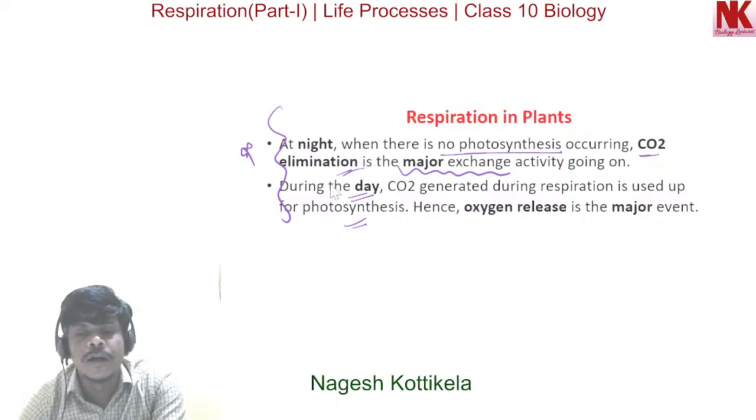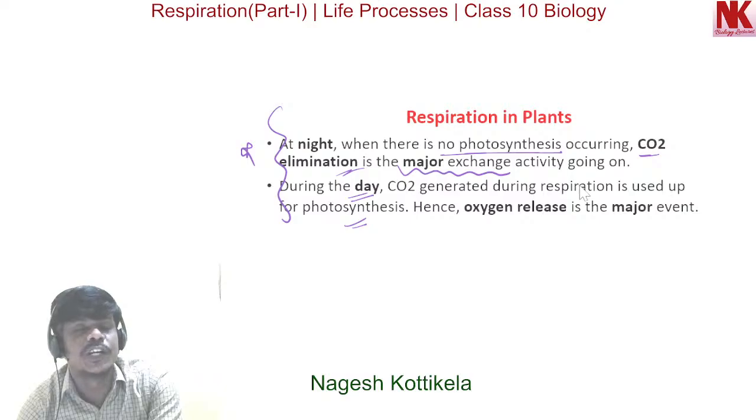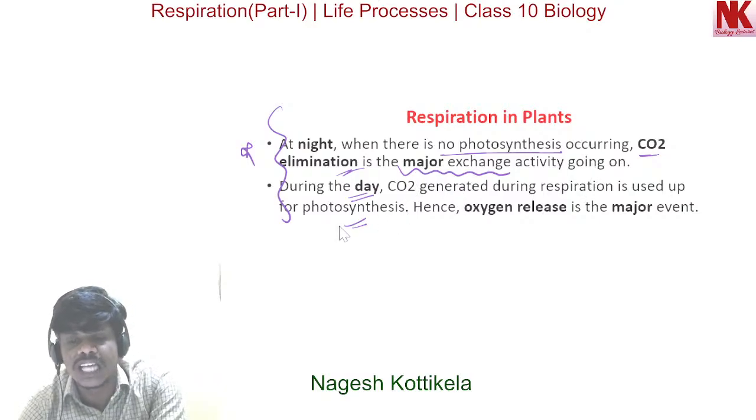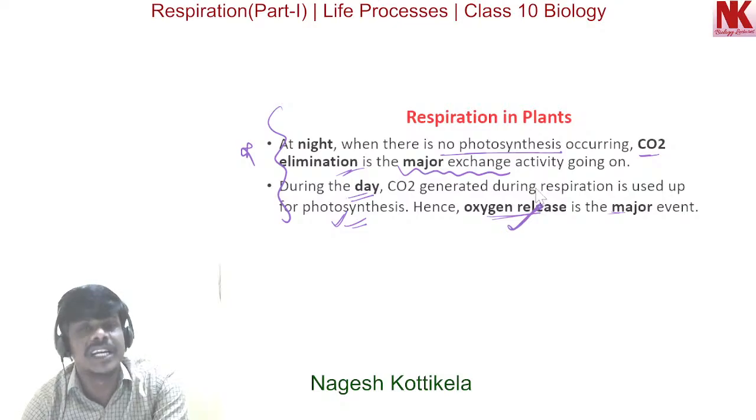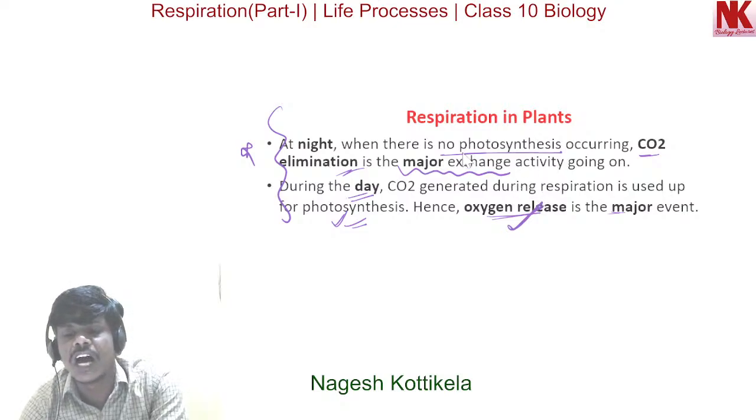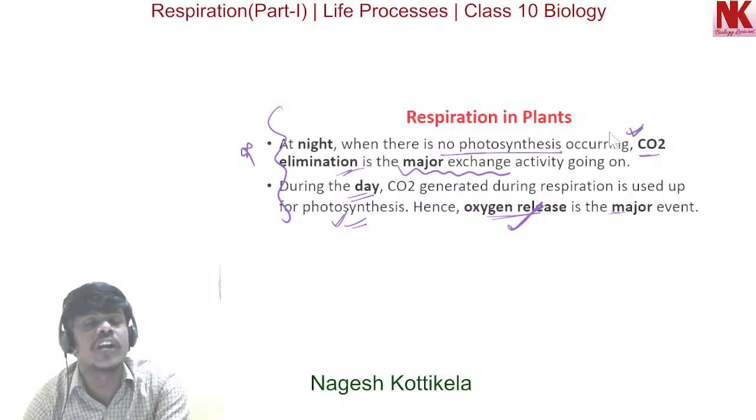So during the daytime, CO2 is generated during respiration, and that CO2 can be utilized during photosynthesis. Hence oxygen release is the major event during daytime. During night, carbon dioxide release is the major event. This is how gaseous exchange occurs in plants.